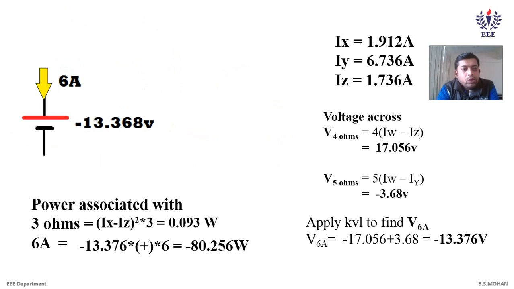Now you can see here, I've just represented it explicitly. The value of voltage is minus 13.376 and the value of current is 6. Accordingly, substitute the values in your formula, that is P, then the bracket with the polarity, and then the value of current. In the parenthesis, you have to consider where your current hits, that is, which polarity of the voltage your current meets. The current hits the positive polarity first, and that's the reason why it is positive.